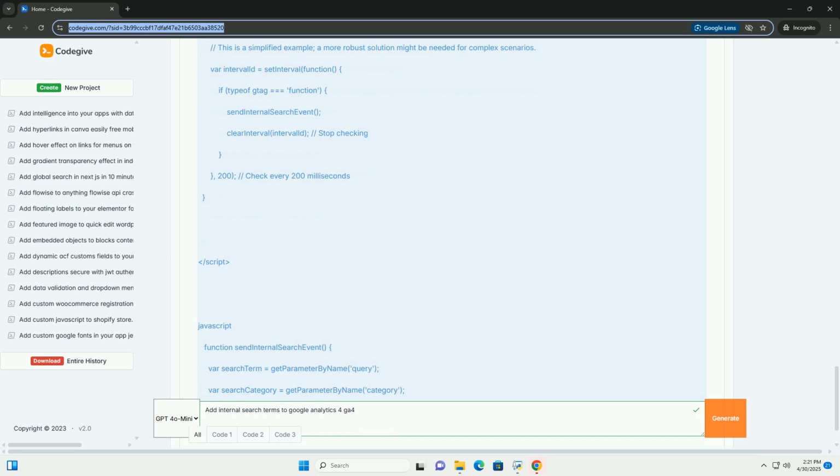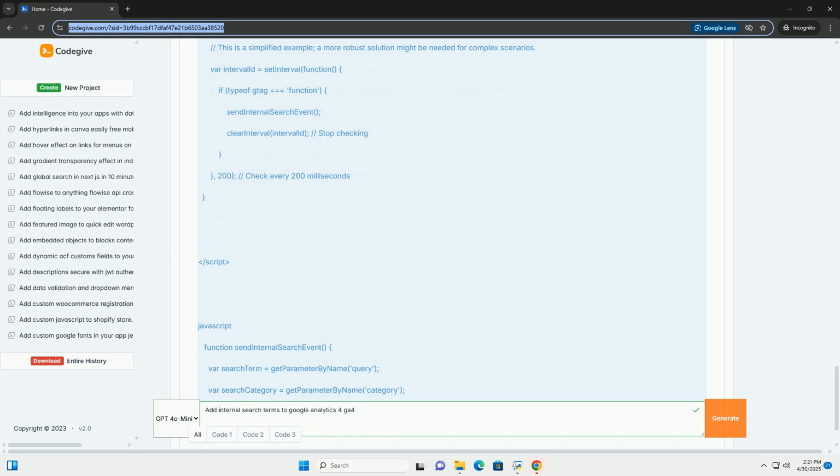5. Configure the trigger to fire when the page URL contains the search query parameter. Page Path contains search; replace search with the beginning of your search URL pattern if it's different. The query string is crucial to specify. 6. Name the trigger something descriptive, for example Trigger - internal search. 7. Save the trigger.